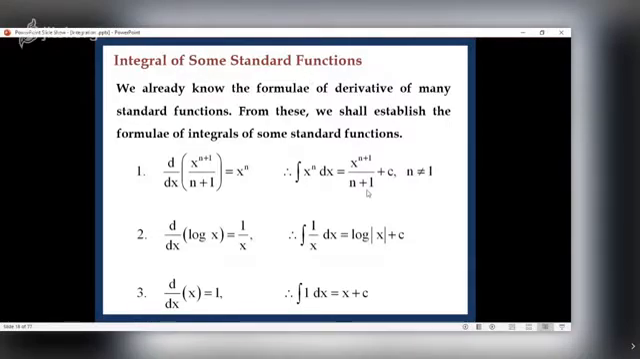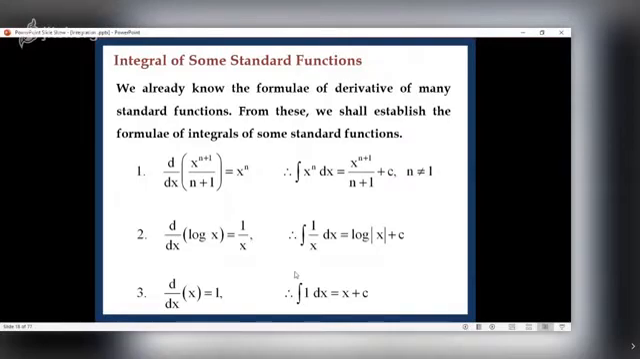See, x raised to n is different from a raised to x. In x raised to n, the base is a variable and the index is constant. Now in a raised to x, which is called an exponential function, the base a is a constant and x is variable.